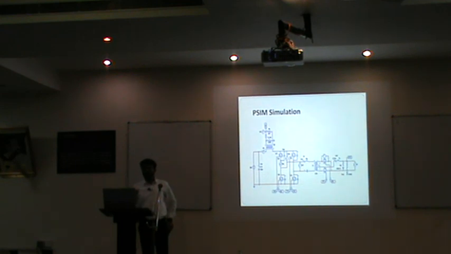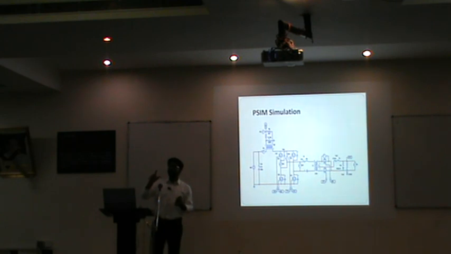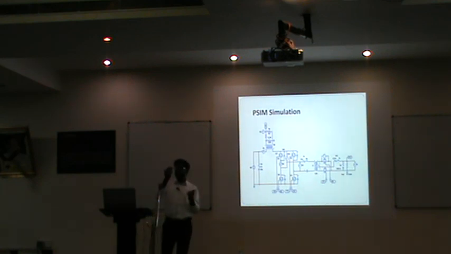Normally in the industry, we prefer PSIM because the difference between MATLAB and PSIM is that in PSIM we can do practical simulation. For example, for this PSAB topology, we normally have a controller like the UCC28951 that generates the pulses. In MATLAB, we don't get that IC in the library. In PSIM, we have that provision: you can get the ICs, connect them to your circuit, and see the results.